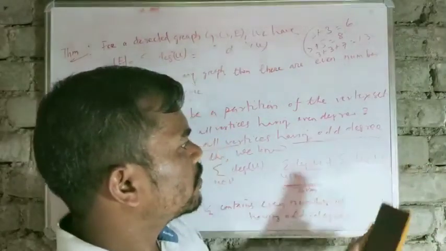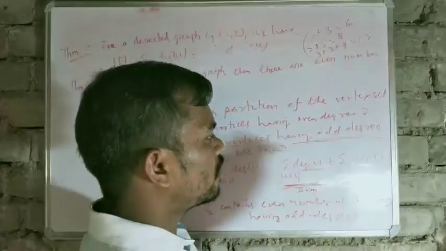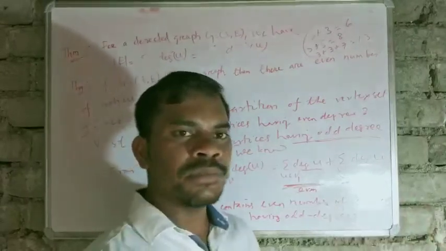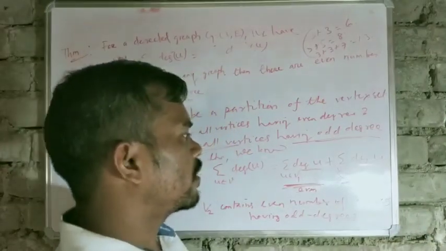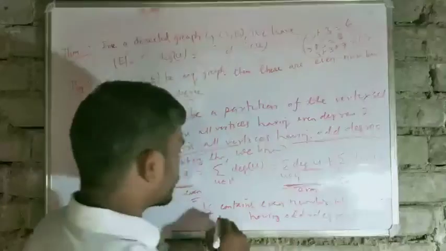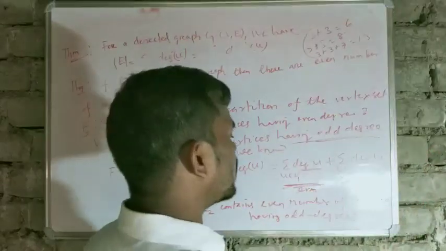Can you say that if you add some odd numbers and the sum is an even number, that means the number of odd terms should be even? Okay, that means we can conclude that V2 contains an even number of vertices having odd degree.